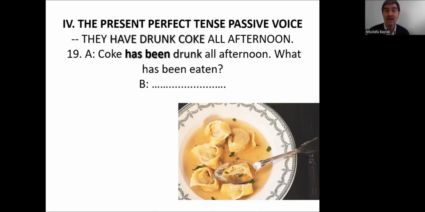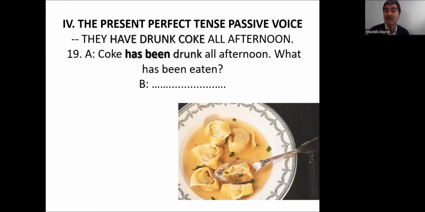How is it? It's like this. For example, active voice sentence. This is active voice: They have drunk Coke all afternoon. Dialogue 19a. Now it is present perfect passive voice. Coke has been drunk, okay? Coke has been drunk all afternoon.